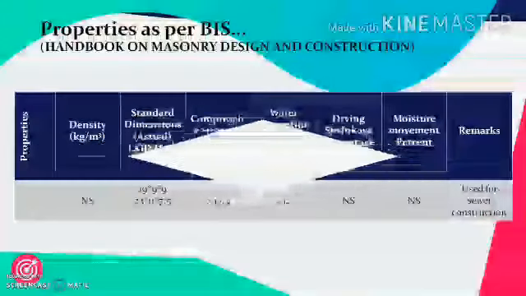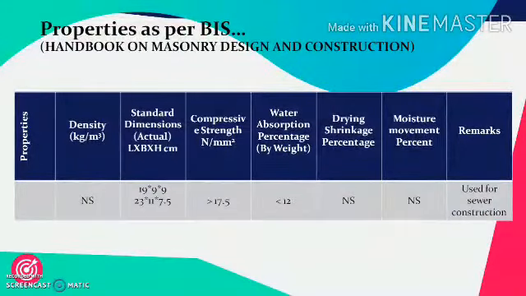Let's see the properties. The density of such bricks is not specified but is almost similar to that of a conventional brick. The standard dimensions are similar too. They are either 19 by 9 by 9 centimeter or 23 by 11 by 7.5 centimeter. The compressive strength is generally more than 17.5 Newton per mm square. The water absorption by weight should be limited to 12%.